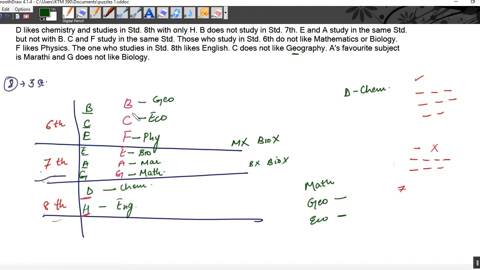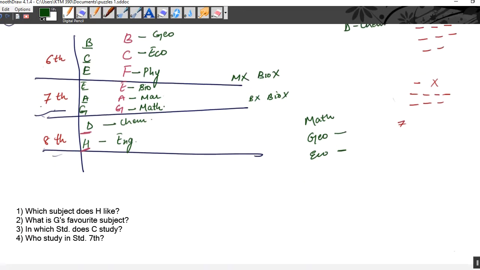B likes geography, C likes economics, F likes physics, E likes biology, A likes Marathi, G likes mathematics, D likes chemistry, and H likes English. And these are their standards. B, C and F in 6th standard, E, A and G in 7th, D and H in 8th. Okay, now let us solve the question based on this arrangement.